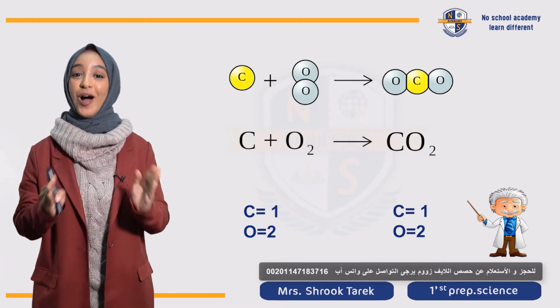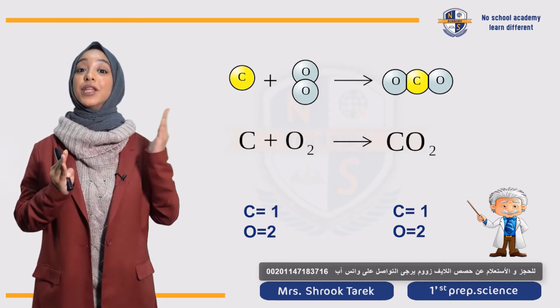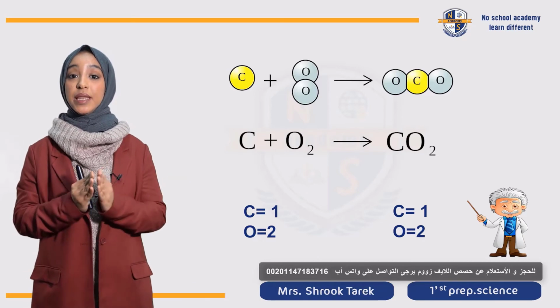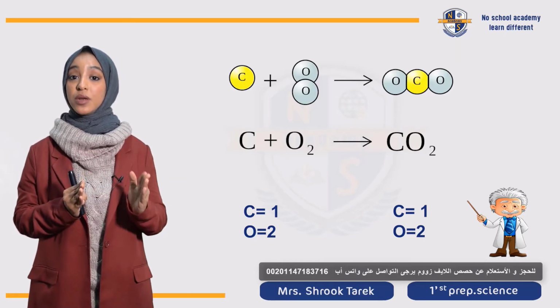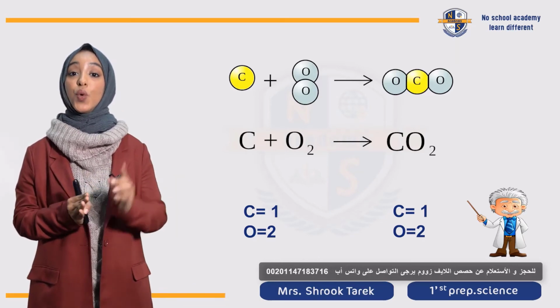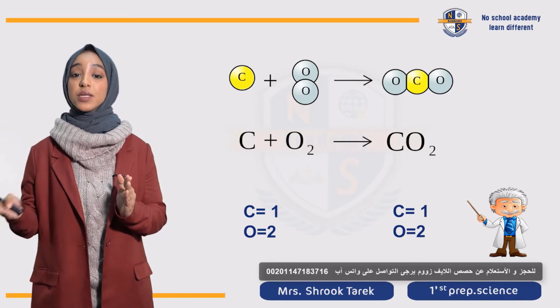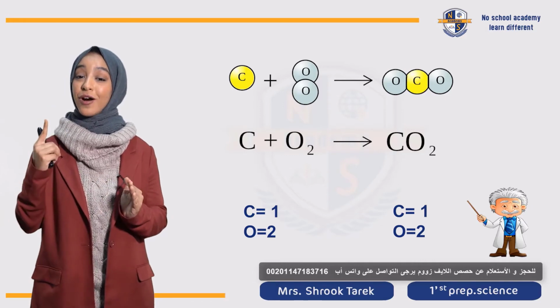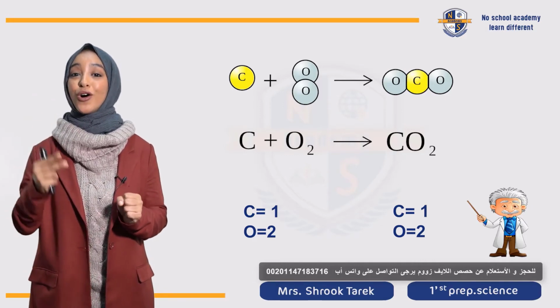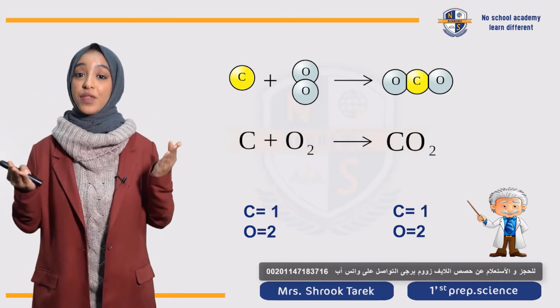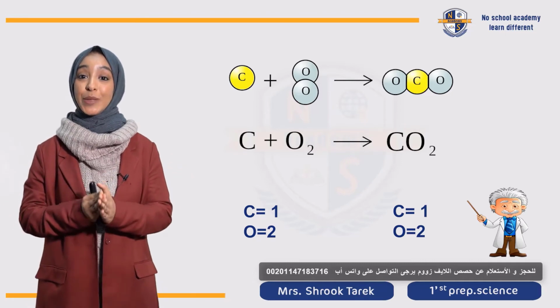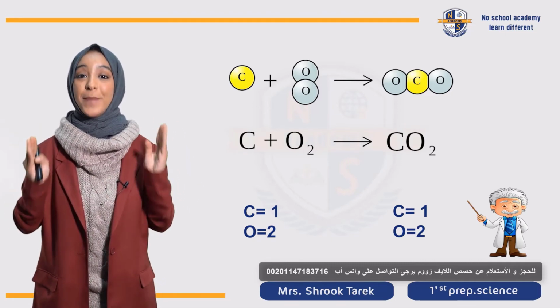برافو عليكم. يبقى لما نيجي نعد the number of atoms In the reactant side, oxygen we have 2 and carbon we have 1. And also the product, carbon dioxide, it is formed of 1 carbon atom and 2 oxygen atoms. So we say that carbon dioxide chemical equation is balanced.